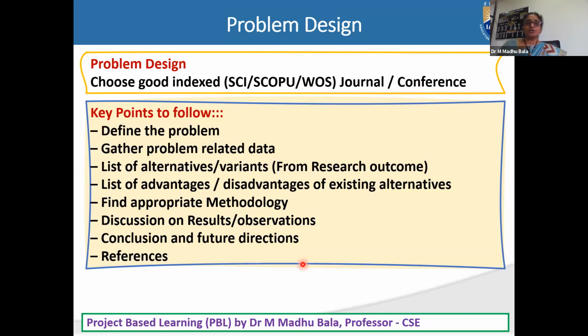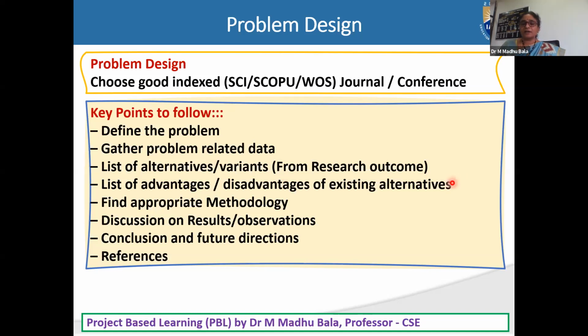Next, what you want to take from those resources. Suppose you got 10 papers about your topic. Then immediately you need to find how to define the problem, how to gather problem-related data. Already they express in their papers how they define their problem. That is the motive of reading the research articles: how they defined the problem, how they gathered the problem-related data, and a list of alternatives or variants from research outcomes.